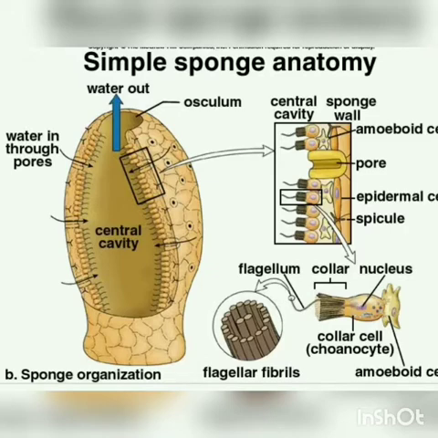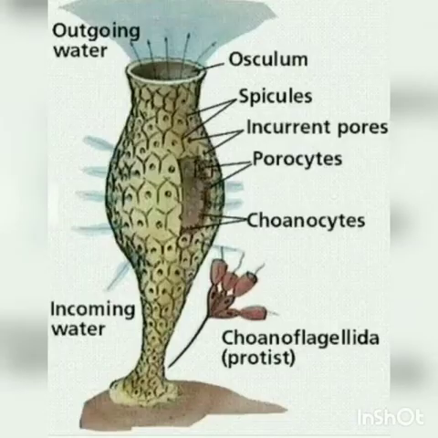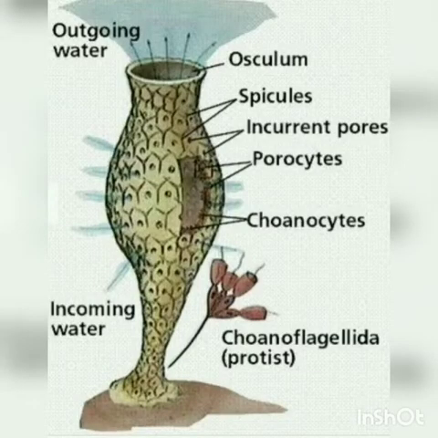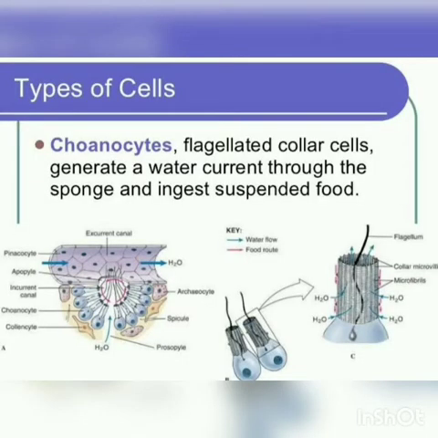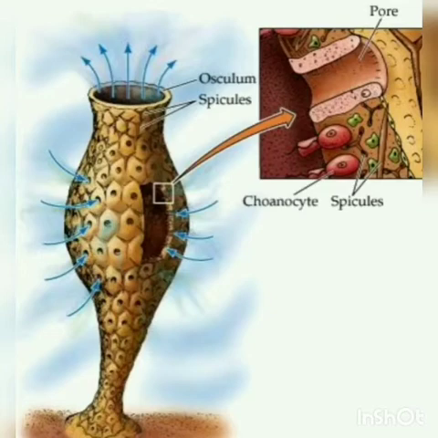There is division of labor, that means the work of each cell among the cells, and the different types of cells are functionally isolated. In sponges, the outer layer is formed of pinacocytes, that means plate-like cells that maintain the size and structure of the sponge. So pinacocytes are the cells that maintain the size and structure of the sponge. And the inner layer is formed of choanocytes. These are flagellated collar cells that create and maintain water flow through the sponge, thus facilitating the